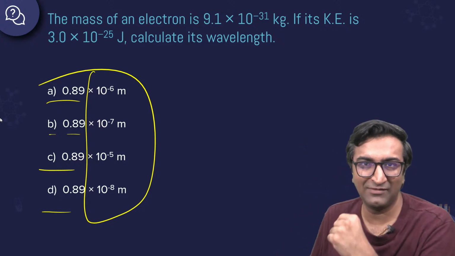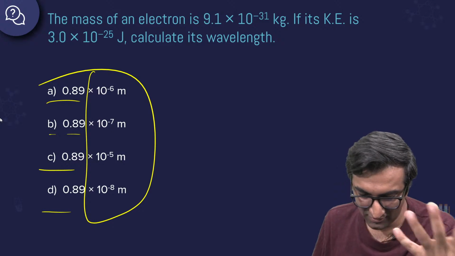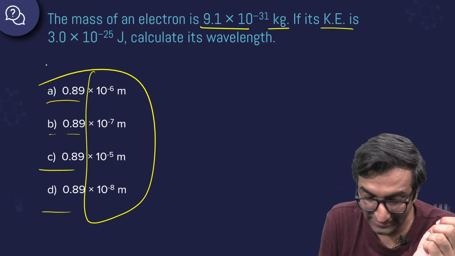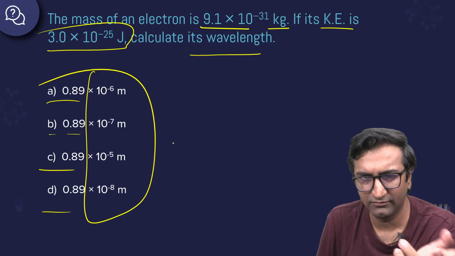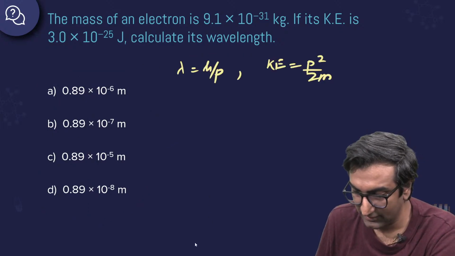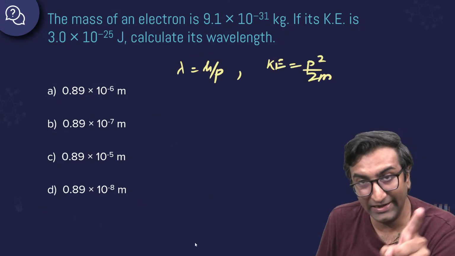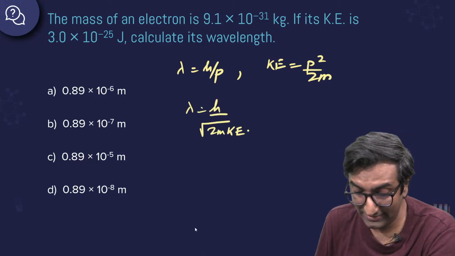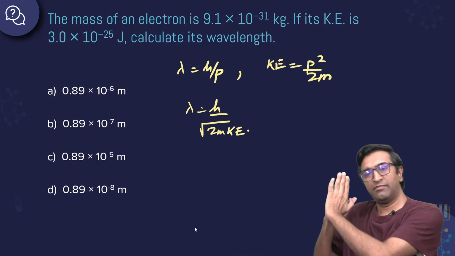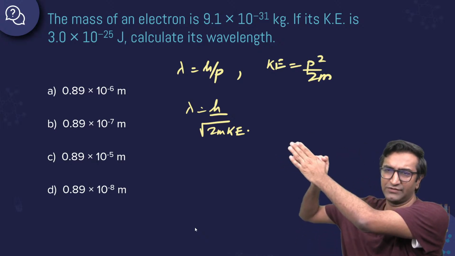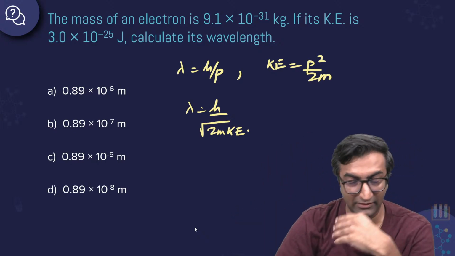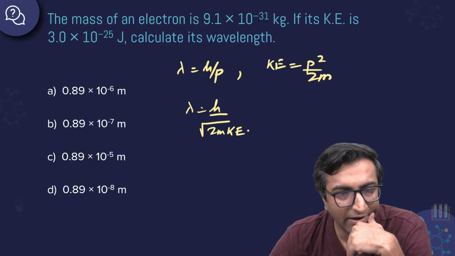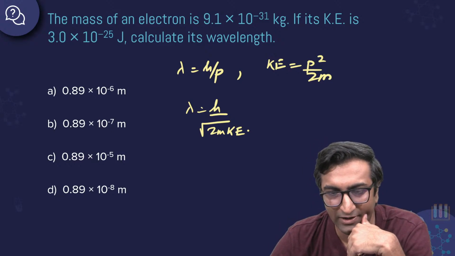God also helps those who help themselves, bro. The mass of an electron is 9.1 into 10 power minus 31 kilogram. If its kinetic energy is some value, calculate its wavelength. Same idea here. We're going to use lambda equal to h by p again, and kinetic energy is p square by 2m. We just did the derivation. So lambda is h by under root of 2m times Ke. Not really a derivation, but a straightforward idea. Please try it out. It'll take you a minute. Go ahead. Doable, very doable I feel.